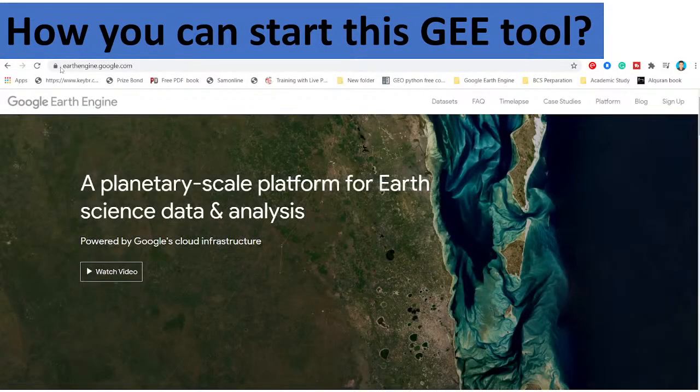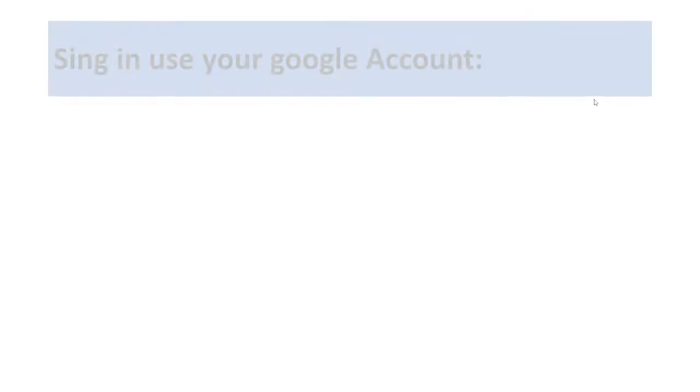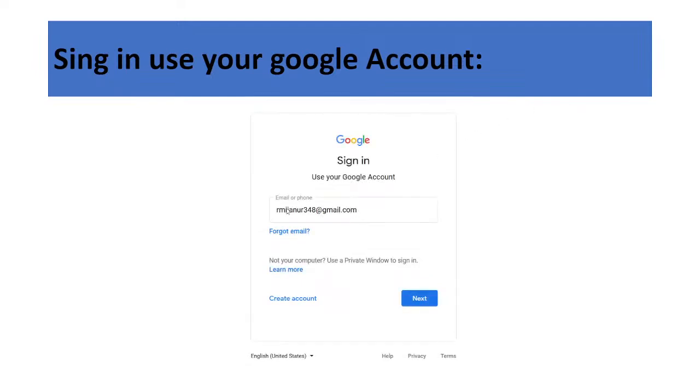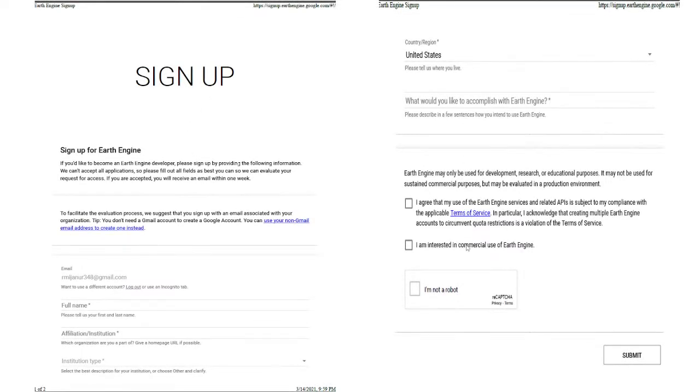Just simply go to this link, earthengine.google.com, click on the sign up button, and sign in with your Google account. Put your email address in here. If you have an institutional email, then put the institutional email; it is also better. Or if you don't, that is no problem. And then simply fill up this form. All of those things you can simply fill up.